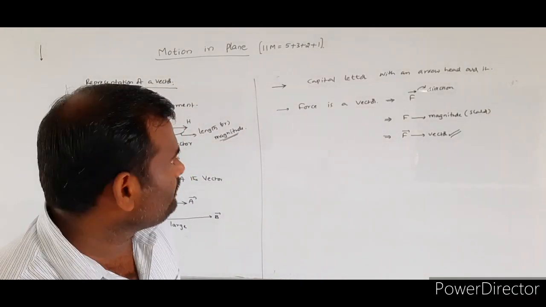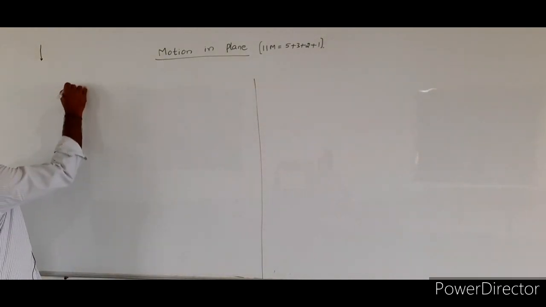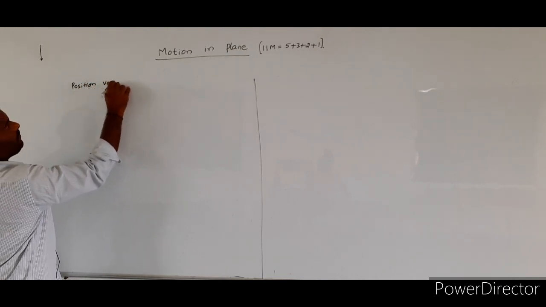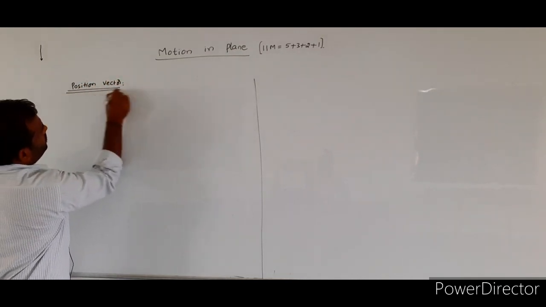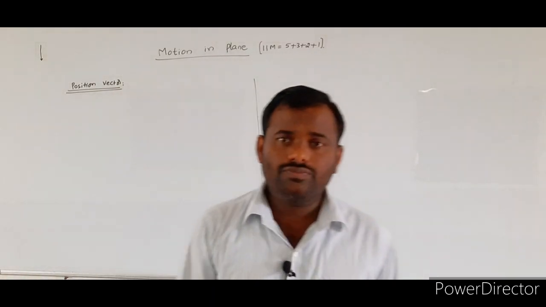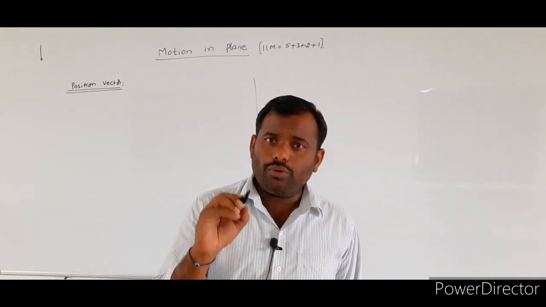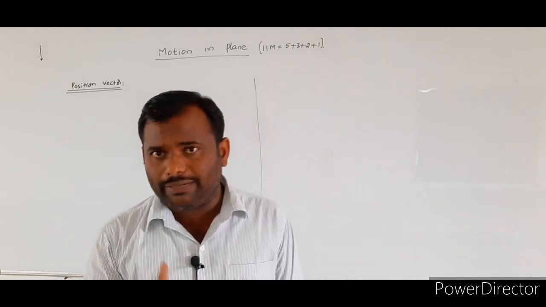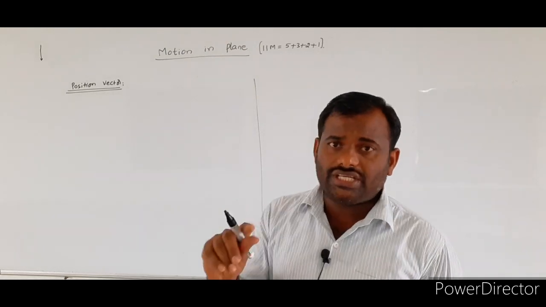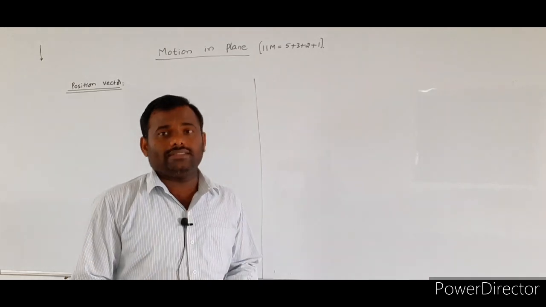Next topic is position vector and displacement vector. First one is position vector. How can we define a position vector? Position vector is a vector which describes the position of a given particle. How can we explain the position vector?